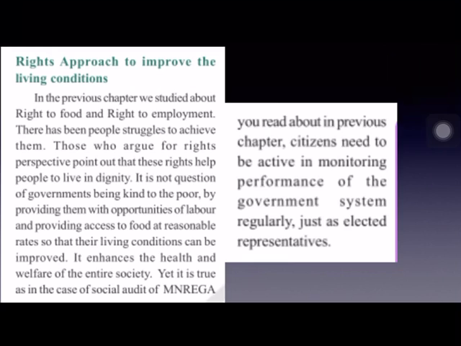Now, right to food and right to employment, these two rights help people to live with dignity. And it is not because the government is kind to the poor and providing employment and access to food at reasonable rates. The government is providing these only because these are the rights of people. So it is the duty of the government to provide these rights, to provide these things, food or employment or anything else.